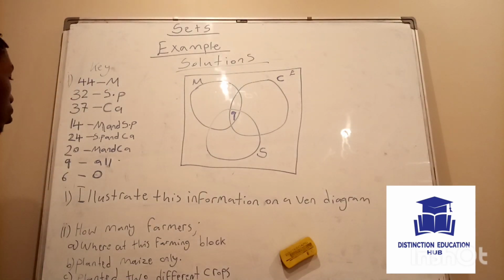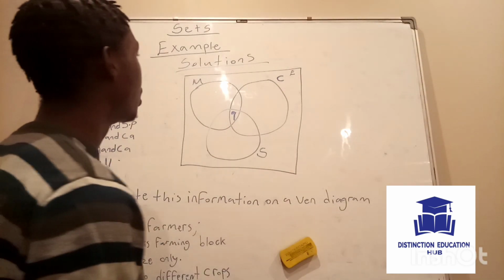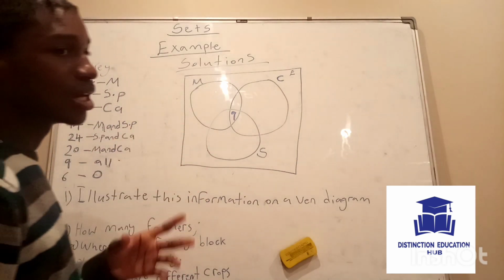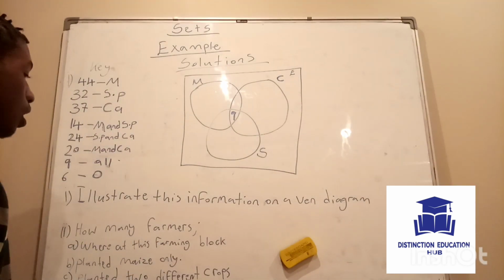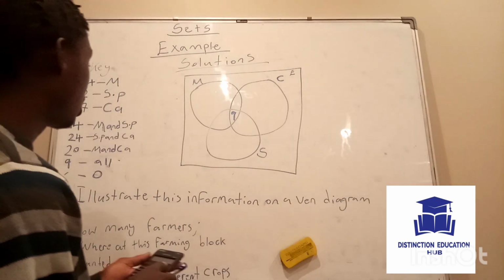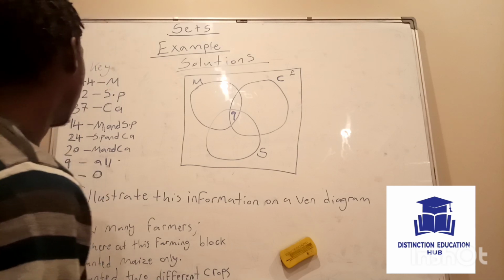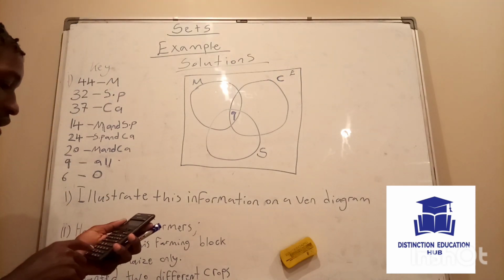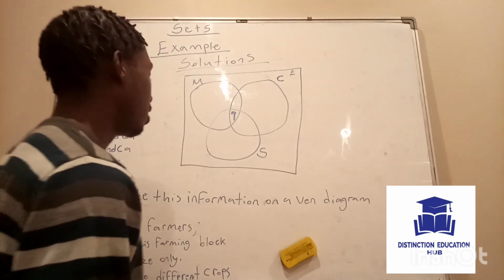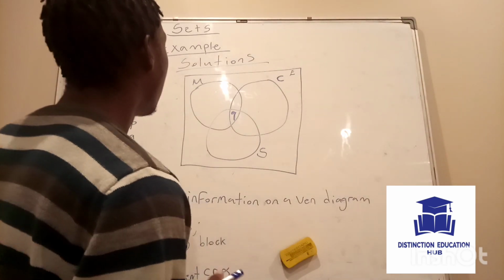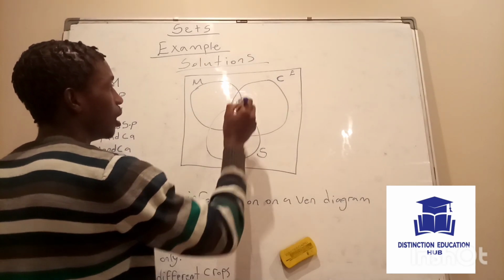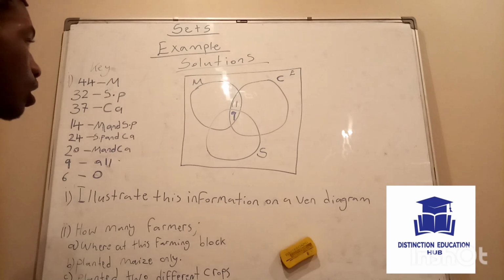In order for you to find how many farmers planted only maize and cassava, you say 20 minus 9. Okay, so you say 20 minus 9. You get 11. So 11 farmers planted cassava and maize.